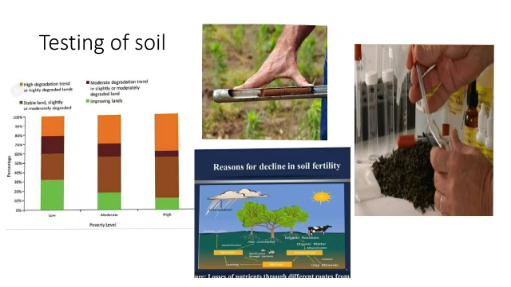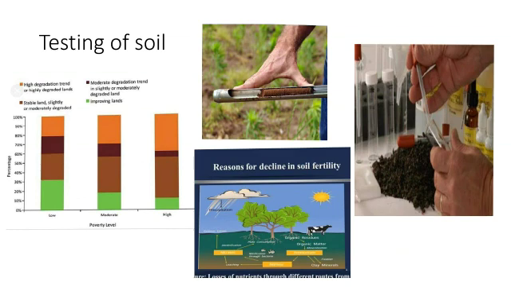Now, causes of diminished soil fertility. Why is the soil fertility diminished? Means finished, going to be finished. Soil pH less than 6 or higher than 8. Soil pH should not be less than 6 or higher than 8. Low proportion of organic matter. If there is a low proportion of organic matter in the soil, the soil loses its fertility.